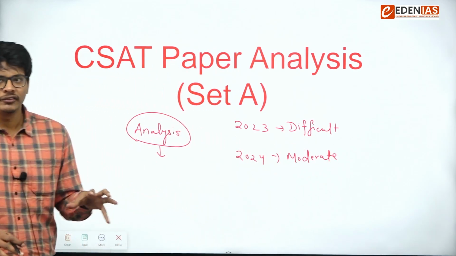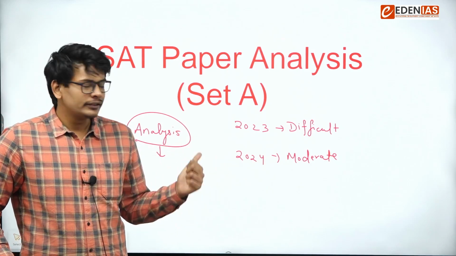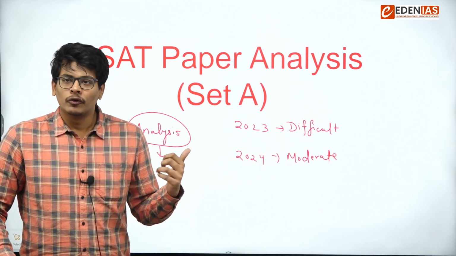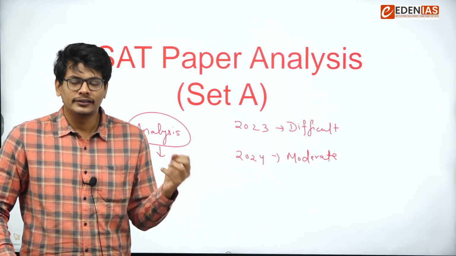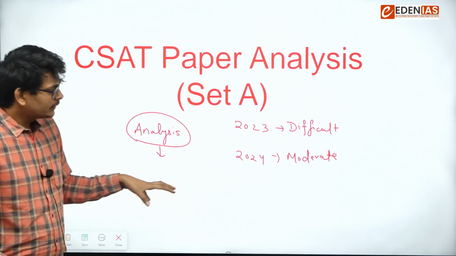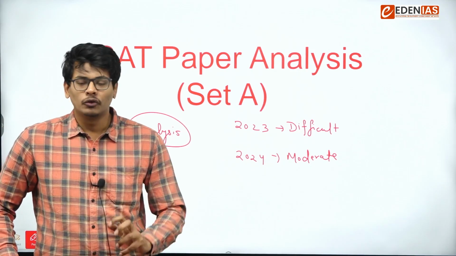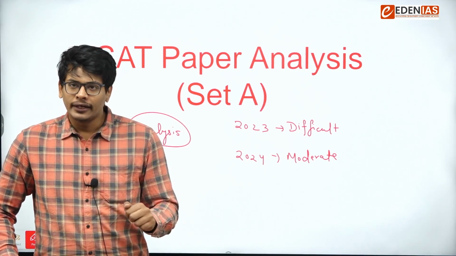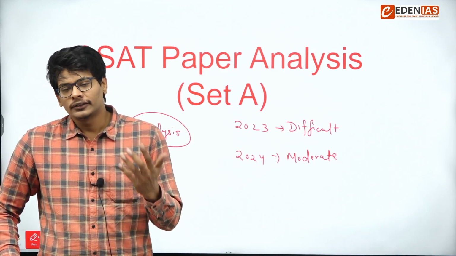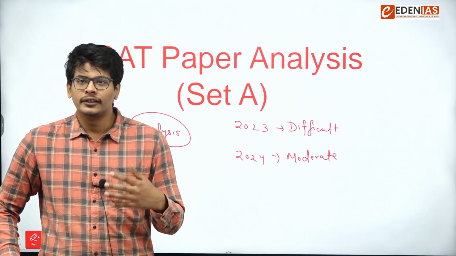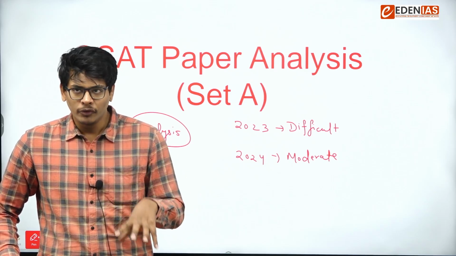The main reasons were, in 2023, if you have seen the previous year paper, there were a lot of questions on number system and permutation and combination, which made that exam pretty difficult. But this year, there was no question on permutation and combination. First of all, no question was on probability. And second thing is, there were very few questions on number system. Like last year, there were questions on last digit, even remainders, but this time there are only a few questions on